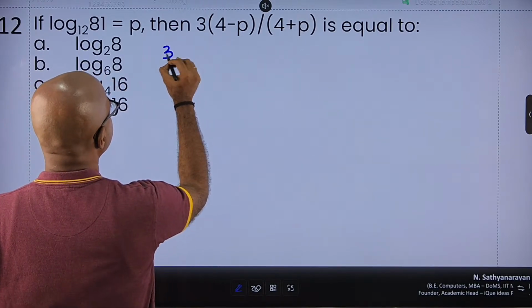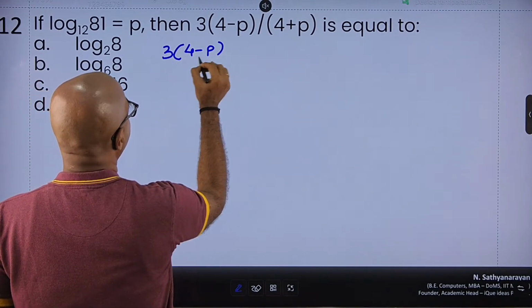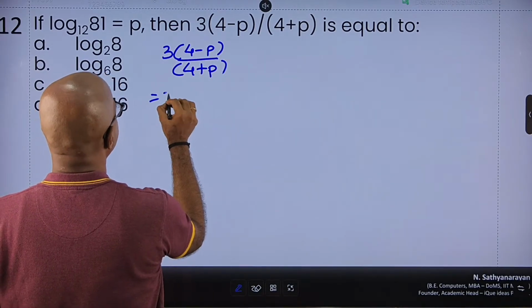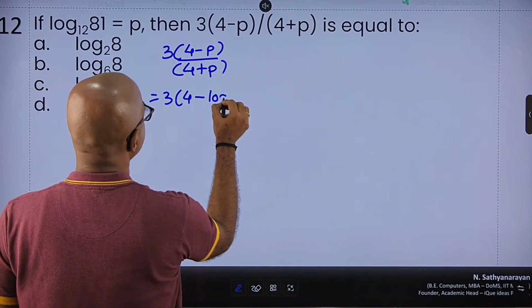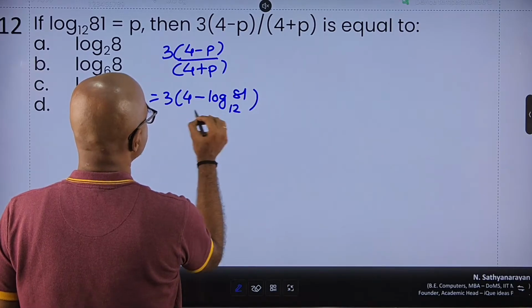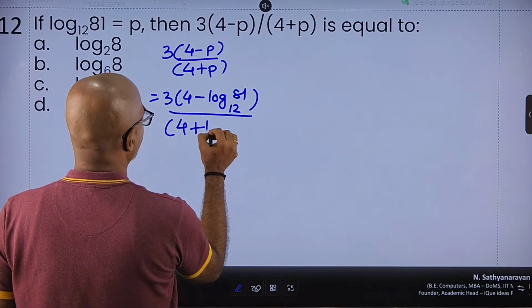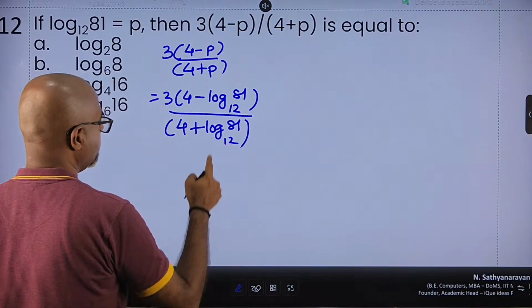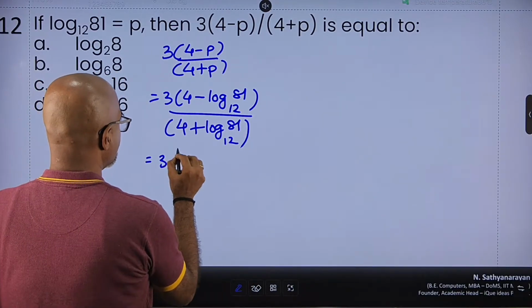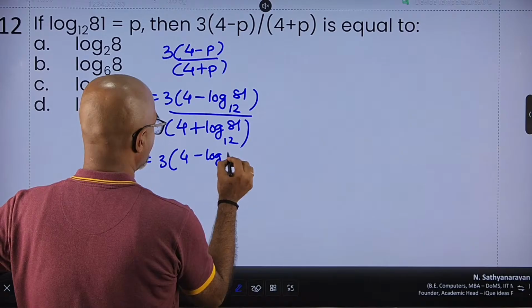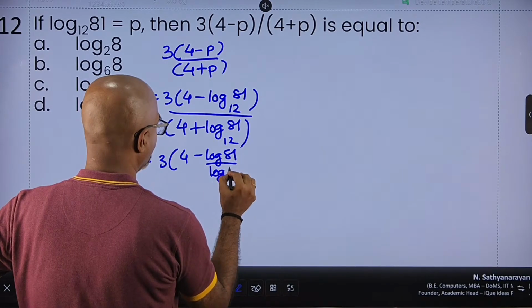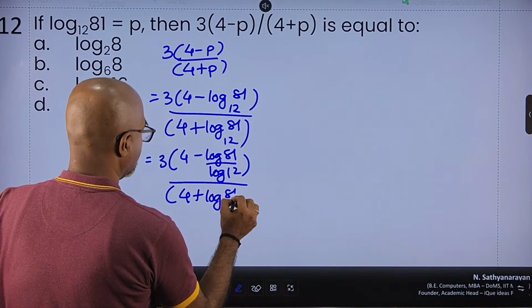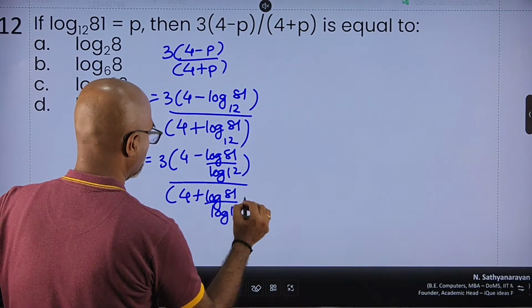Okay. So 3 times 4 minus p upon 4 plus p is 3 times 4 minus log 81 to the base 12 upon 4 plus log 81 to the base 12. Any ulta seedha base, I will split the base. So this is 4 minus log 81 upon log 12 upon 4 plus log 81 upon log 12.